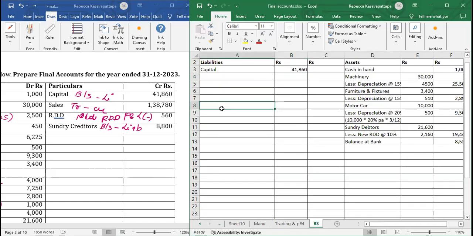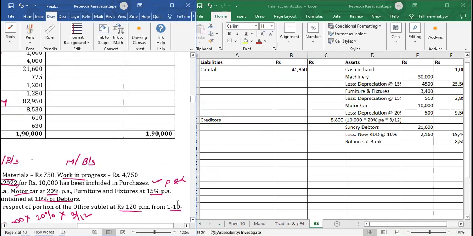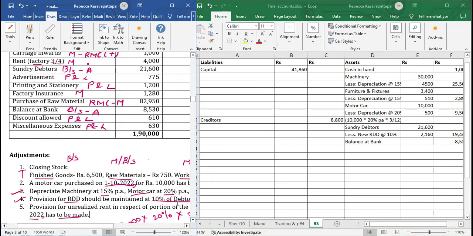We'll leave some lines and write here, somewhere over here, creditors 8,800. I think trial balance is done. Now we will look at adjustments, whatever is pending. Adjustments are pending. Finished closing stock of finished goods.